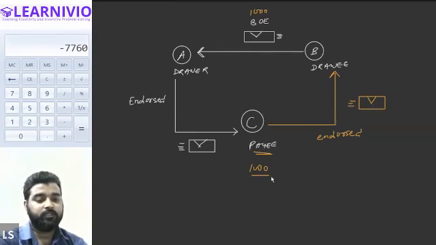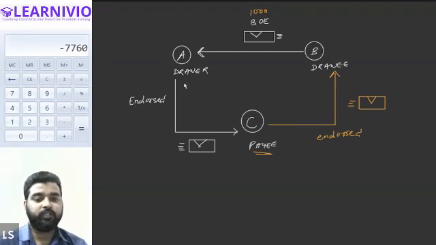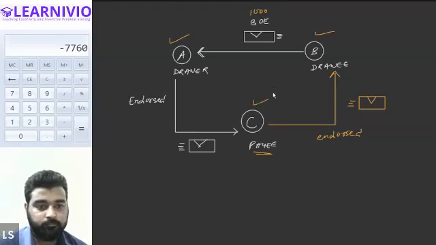So basically in this question, B is drawing the bill of exchange, A is further endorsing it to C, and C is further endorsing it to the drawee. So eventually, we need to pass the entries in the books of A, in the books of B, and also in the books of C. All right, everyone, is the question clear to all of you?